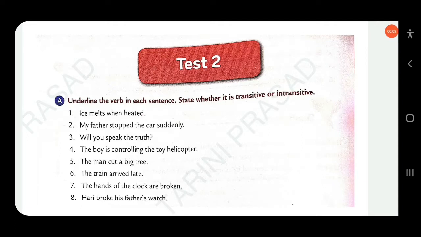Dear students, in this video we will discuss Class 6 Collins English Grammar and Composition, Test 2, page number 98. Here, underline the verb in each sentence and state whether it is transitive or intransitive. You know, transitive means if a sentence has an object, we call it a transitive verb.